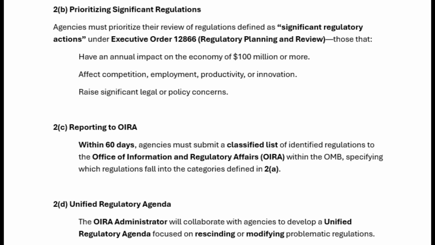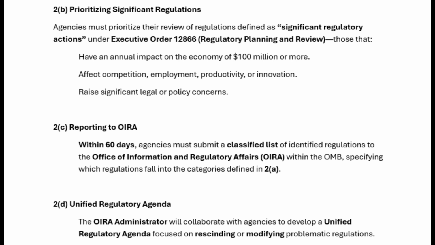Agencies must prioritize their review of regulations defined as significant regulatory actions under Executive Order 12866, Regulatory Planning and Review: those that have an annual impact on the economy of $100 million or more, affect competition, employment, productivity, or innovation, or raise significant legal or policy concerns. 2C. Reporting to OIRA. Within 60 days, agencies must submit a classified list of identified regulations to the Office of